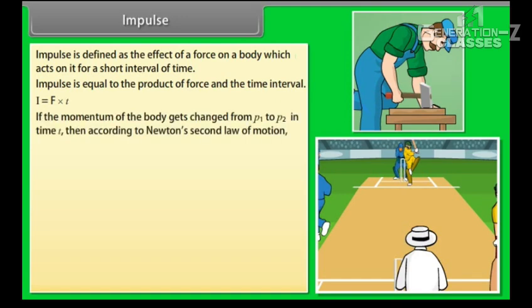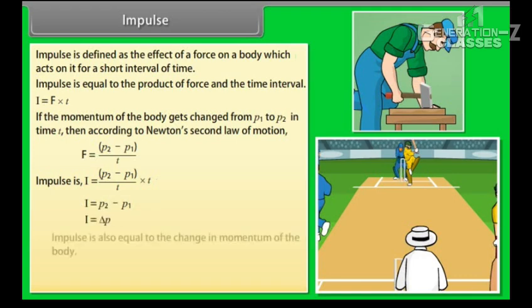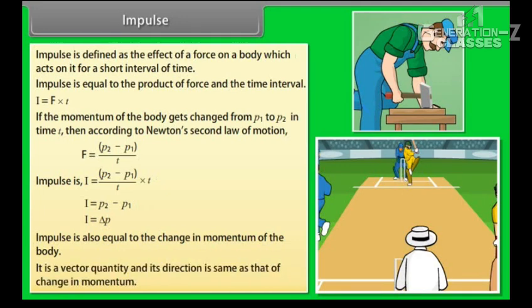If the momentum of a body gets changed from p1 to p2 in time t, then according to Newton's second law of motion, F is equal to (p2 minus p1) divided by t. Impulse I is equal to (p2 minus p1) divided by t, into t. I is equal to p2 minus p1. I is equal to delta p. Impulse is also equal to the change in momentum of the body. It is a vector quantity and its direction is the same as that of change in momentum.